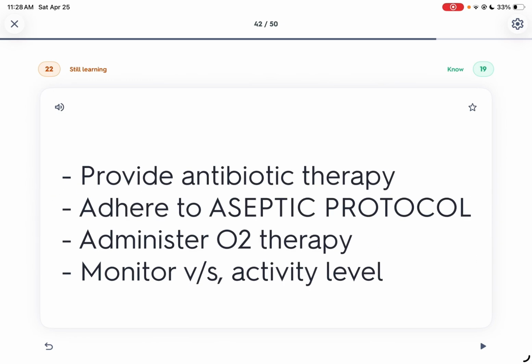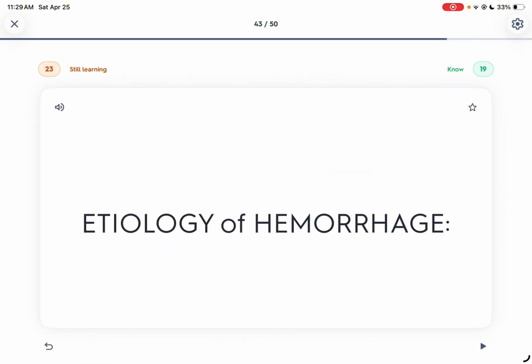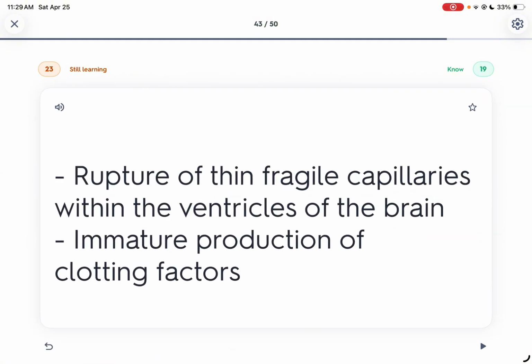So we need to provide antibiotic therapy. If infection, it is antibiotics. Adhere to aseptic protocol to eliminate bacteria. Then administer oxygen to the baby. Monitor vital signs and activity level. Etiology of hemorrhage: thin, fragile capillaries within the ventricles of the brain rupture.